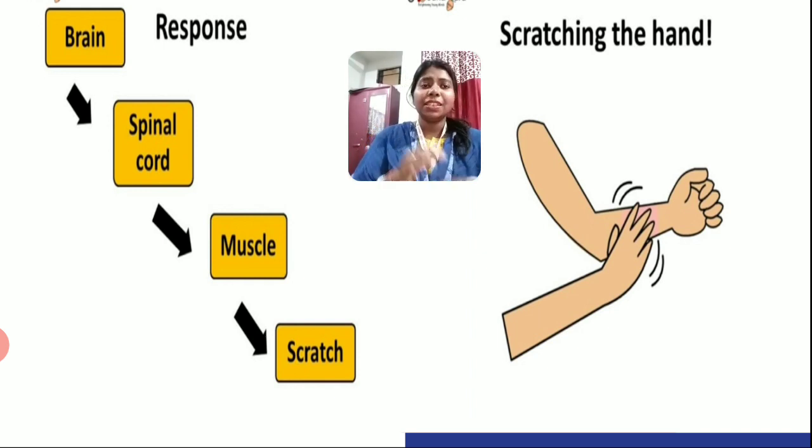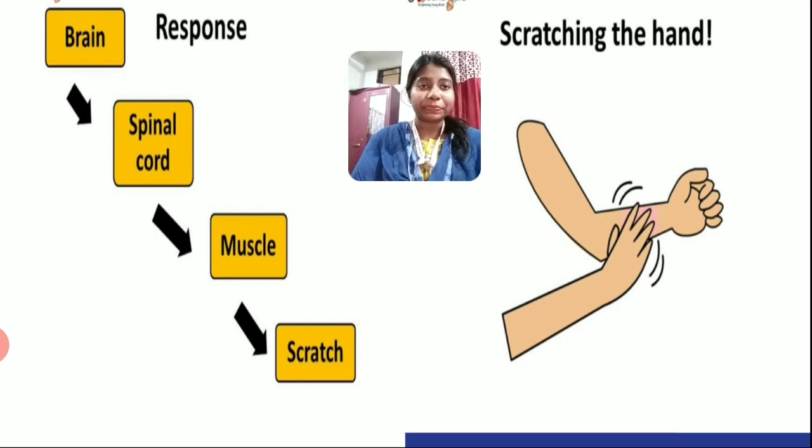Understood? This is a simple example I have given to know how our sense organs work. I have given you one example of one part of the sense organs, that is our skin, and how it reacts when an ant has bitten. It gives the message to the spinal cord, then to the brain. The brain reads it, and it knows that it is needed to scratch. Then the reply comes back, and we scratch our hand.